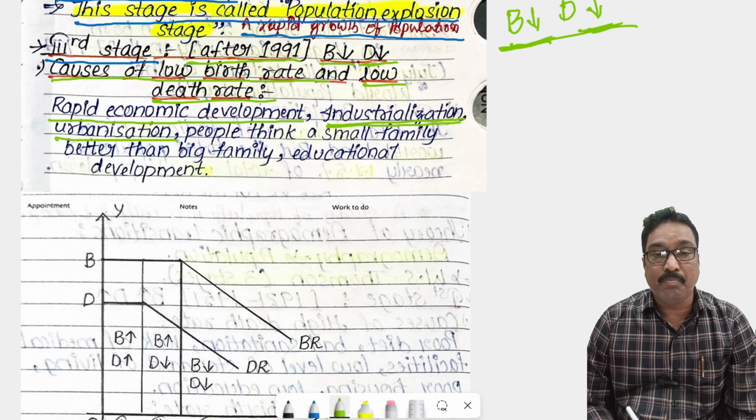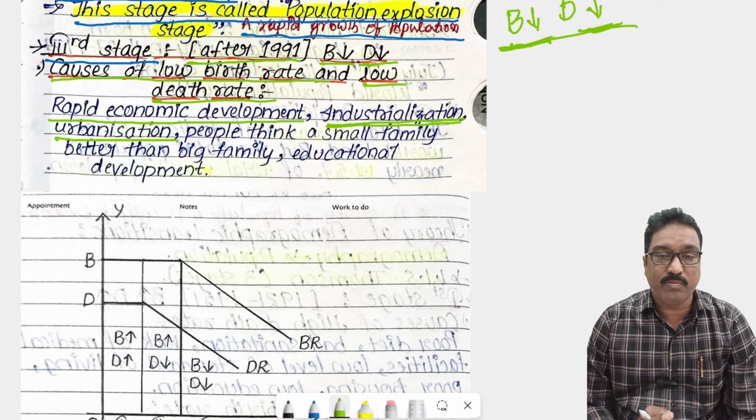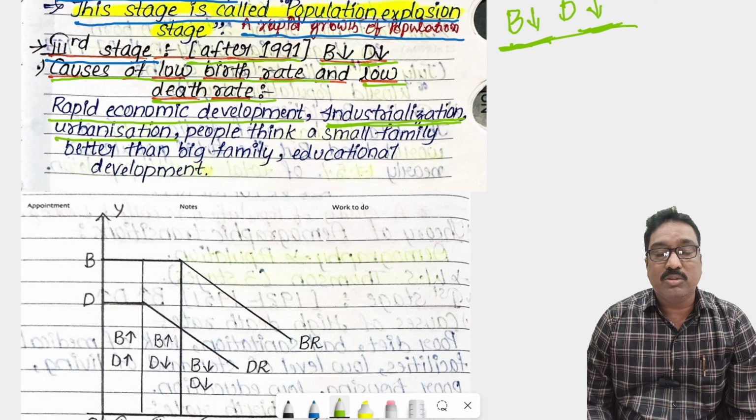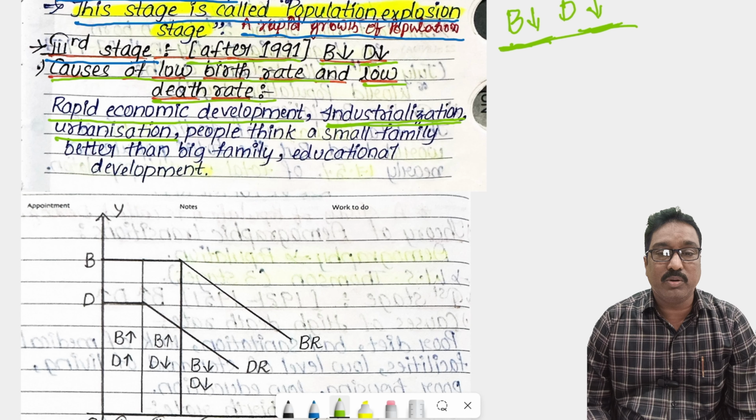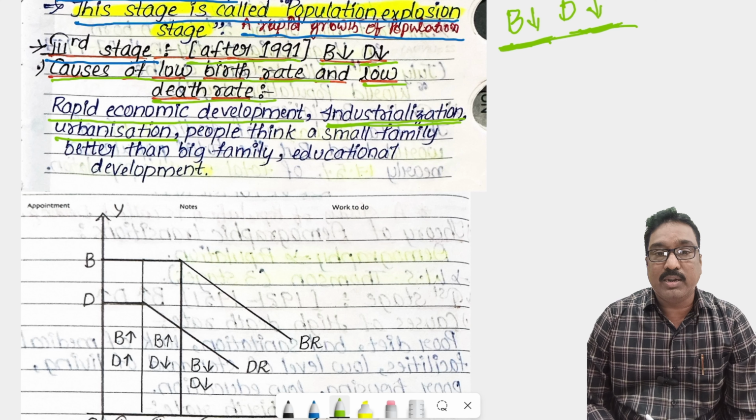Urbanization అంటే ఏంటిది పట్టణీకరణ. You know that in the rural areas there are no facilities and no income sources. So people's children are the main asset to that family. If you have a big family, no doubt they can get more income in different ways. That is the main thought of the people. But urbanization means towns in development చేయడం ద్వారా rural people migrate from rural to urban areas for a better life, better income, better opportunities. Due to that, they want to decrease their birth rate and death rate.